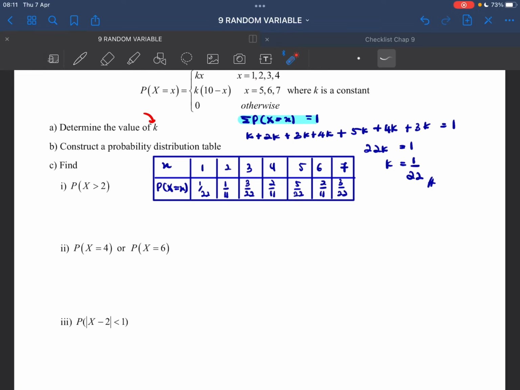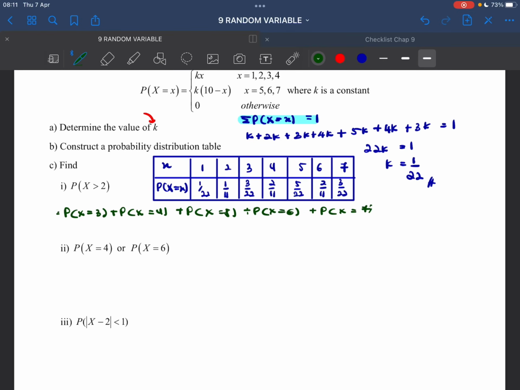Remember, you are doing discrete random variables. So for each one, X equals to what? So the question said x greater than 2. If you look at your table, 2 is not included. So all of this, we have to sum up everything. So that will be P(X=3), P(X=4), P(X=5), P(X=6), P(X=7).